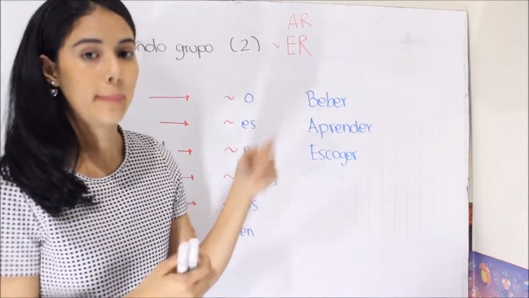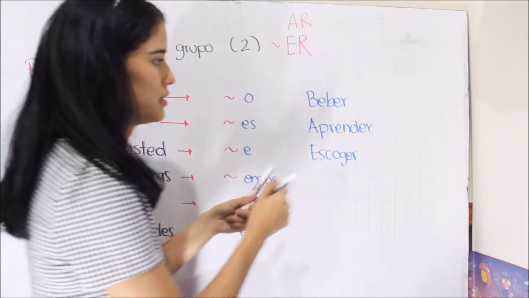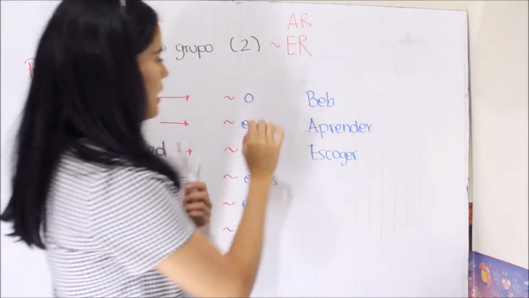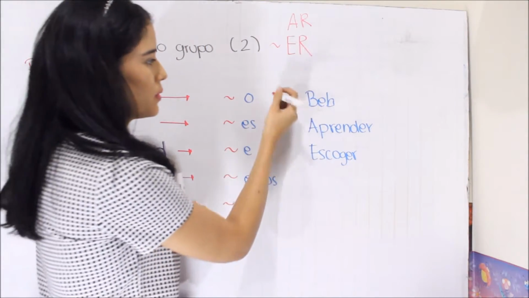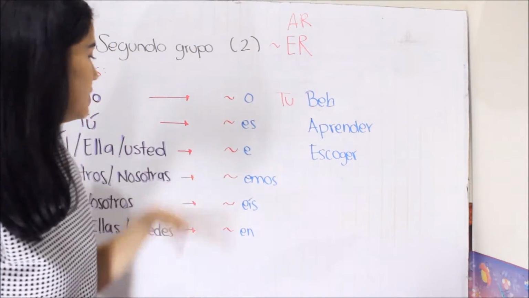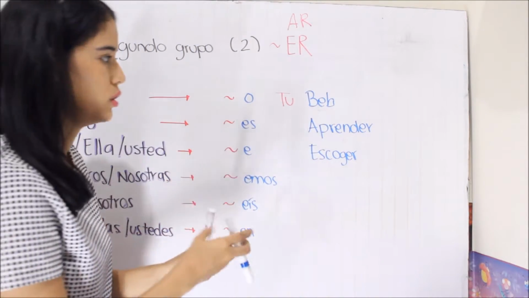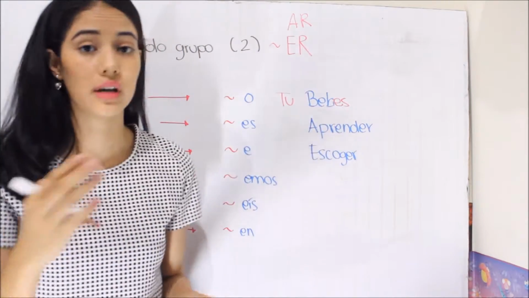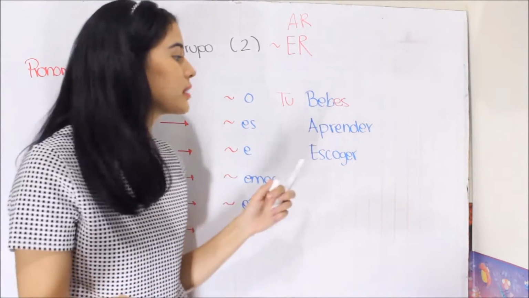For example, beber, identify. We need to erase this. And let's see, for example, with tú. Tú, and the termination: tú bebes. Tú bebes, you drink.